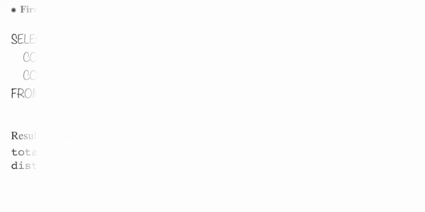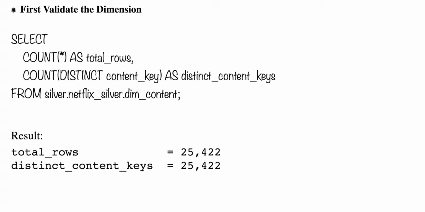Now let's move on to the first validation at the dimension table. The dimension table, if you look at here, I'm trying to identify the duplicates. I'm trying to identify what is the actual keys count, the total number of records in my dim content.